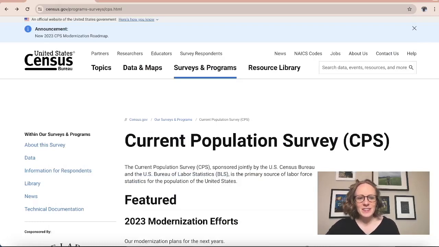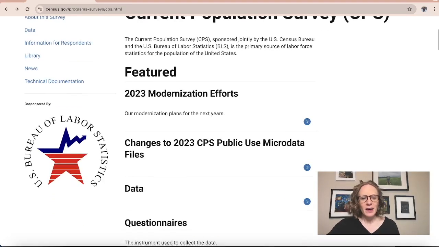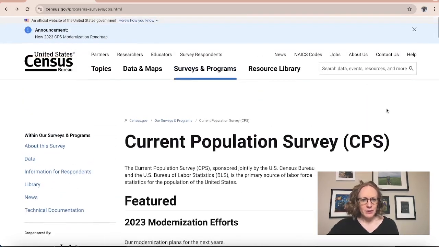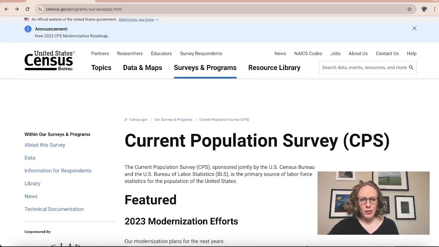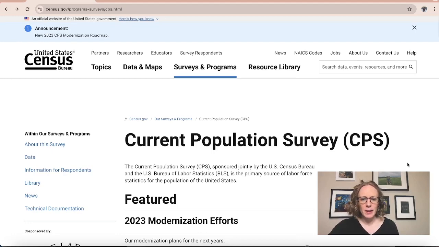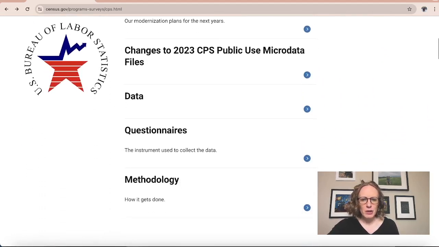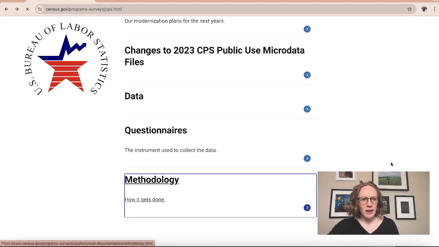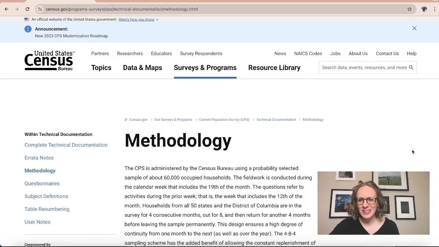In the United States, the Census Bureau does a population survey regularly, and here's the site for information about this current population survey. And there's information about how they do this, and I want us to take a quick look at that before we launch into things. So this methodology, while this loads, let's see.